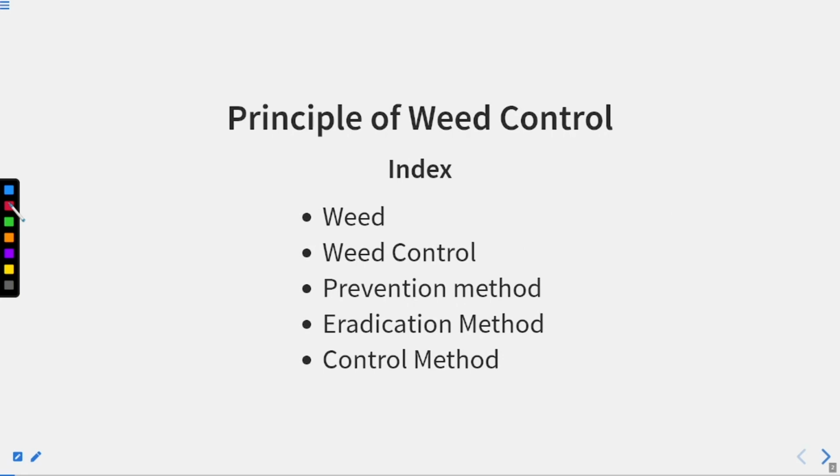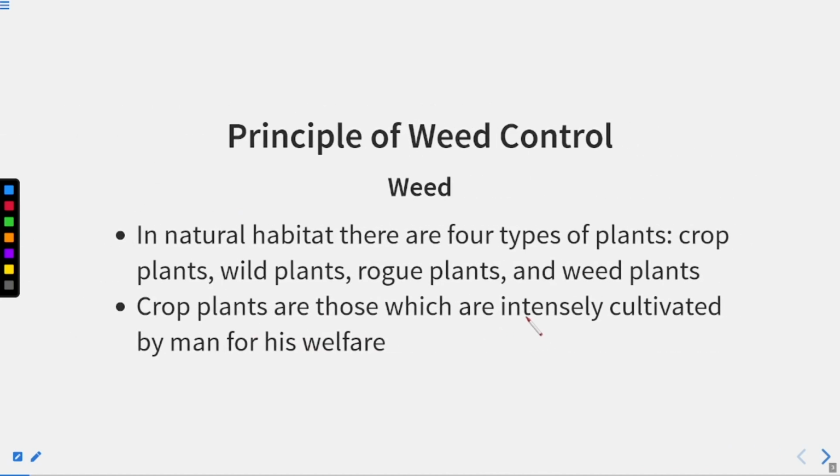In this session we are going to study what weeds are. There will be an introduction to weeds, what plants are called weeds, and then weed control, that is, how to control these weeds. We have three different methods: prevention method, eradication method and control method. We are going to study these in this particular session. So let us start. What are weeds?